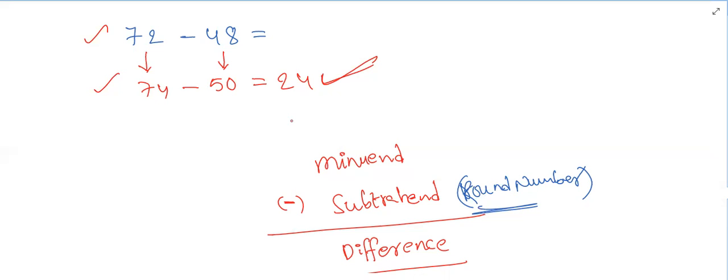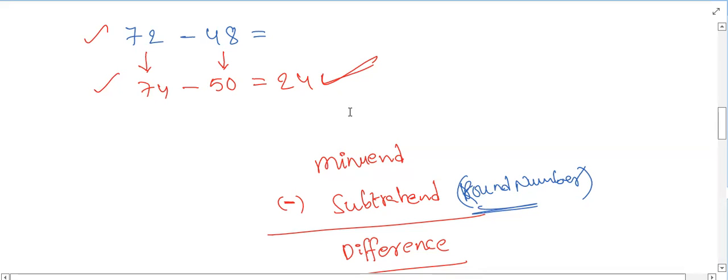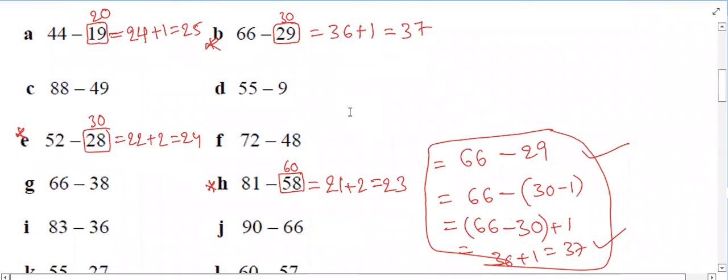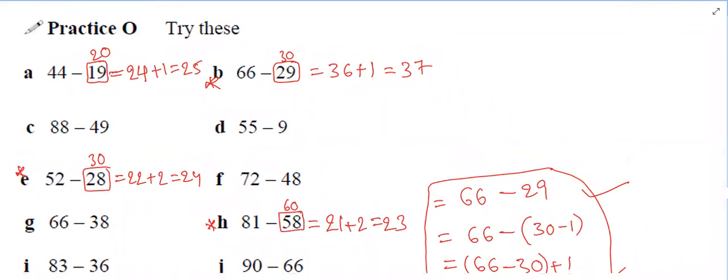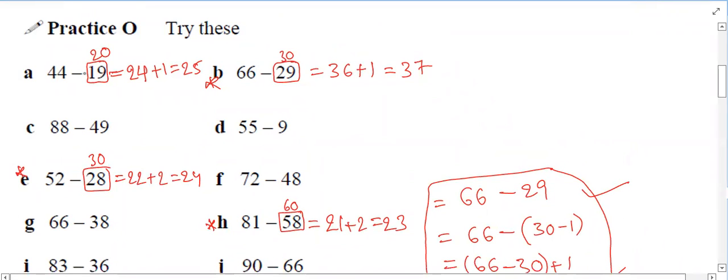Yes or no? Yes, sir. Okay, then see question number 1. I'm just making this question like this. 19 I'm making 20 as well. I'm making 44 as 45, so that the difference will not change. Tell me, 45 minus 20 is how much? 25. That's directly the answer.